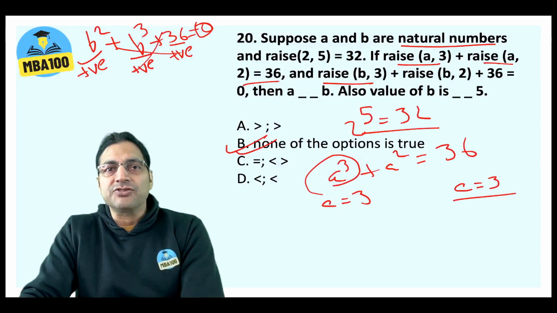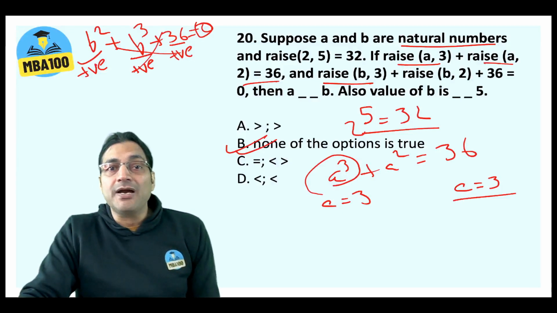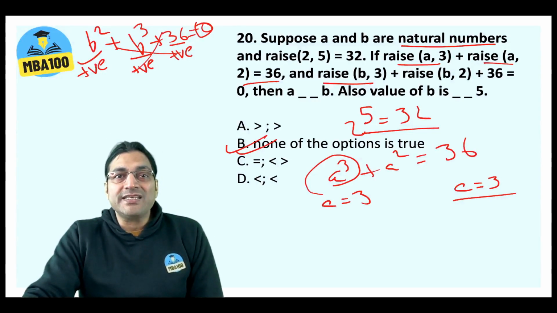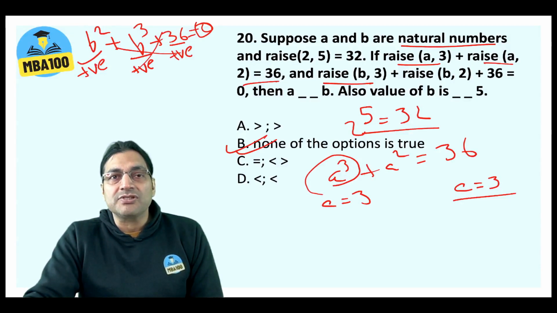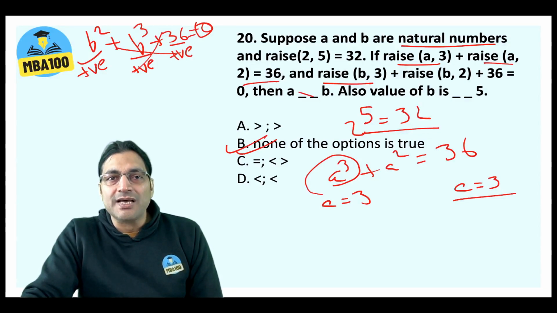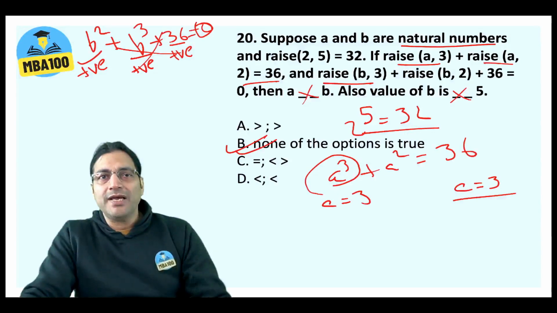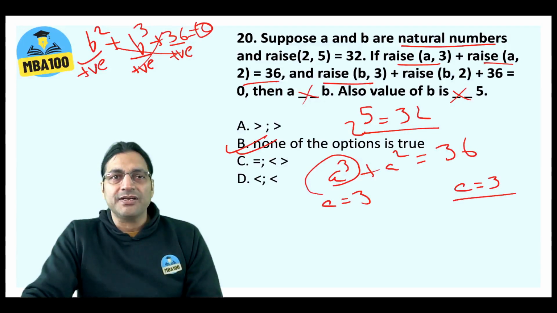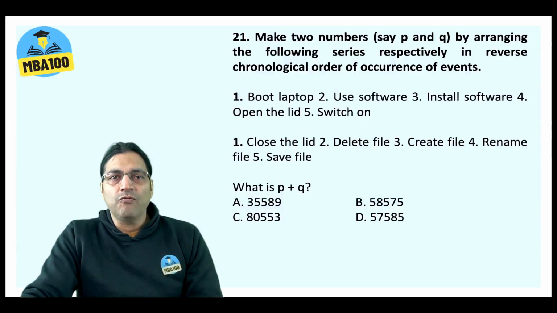So B actually does not exist. It cannot be compared with A. How can we say whether A is greater than B or less than B? B does not even exist. Something that does not exist cannot be compared with something that exists. So we cannot establish a relationship either here or here. So none of the options is true. Okay, so let's move to question number 21.